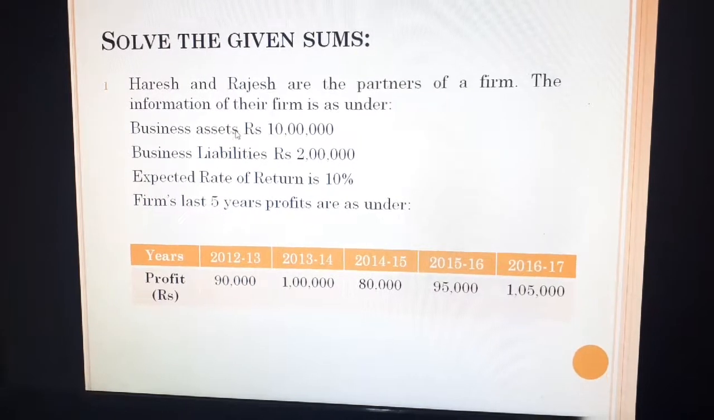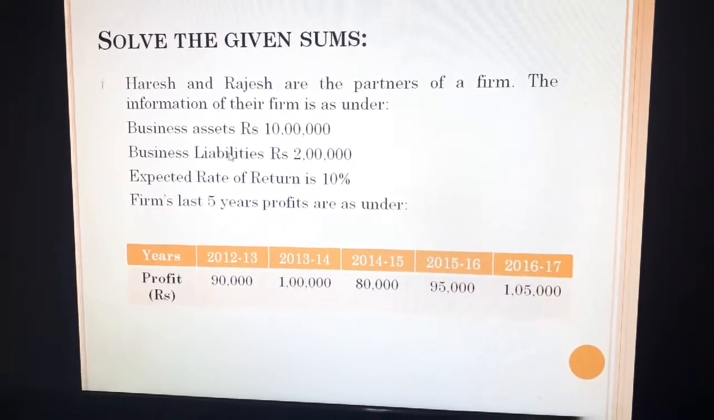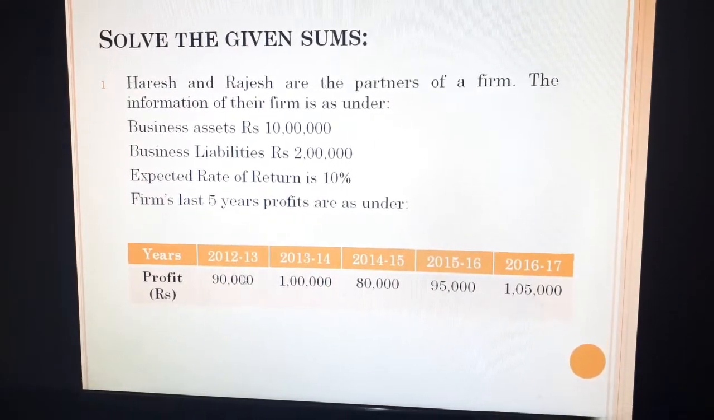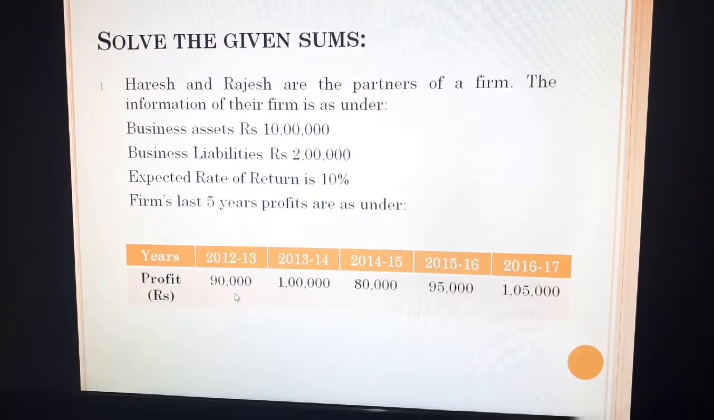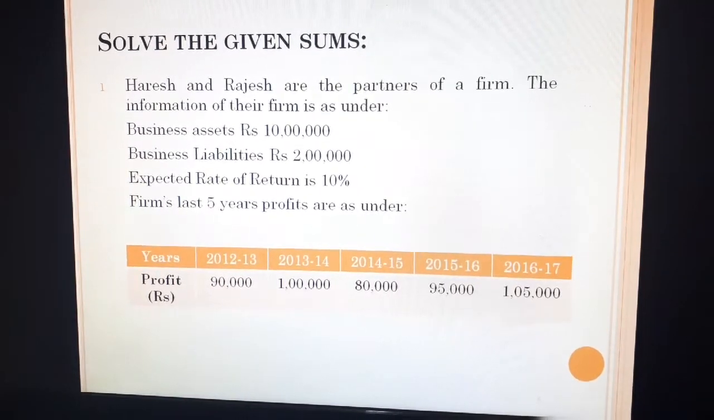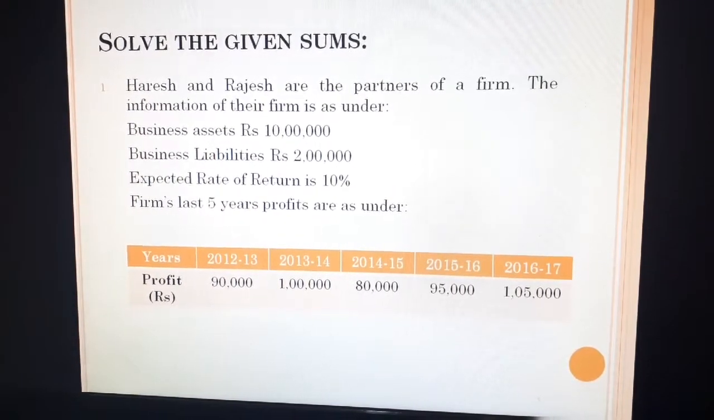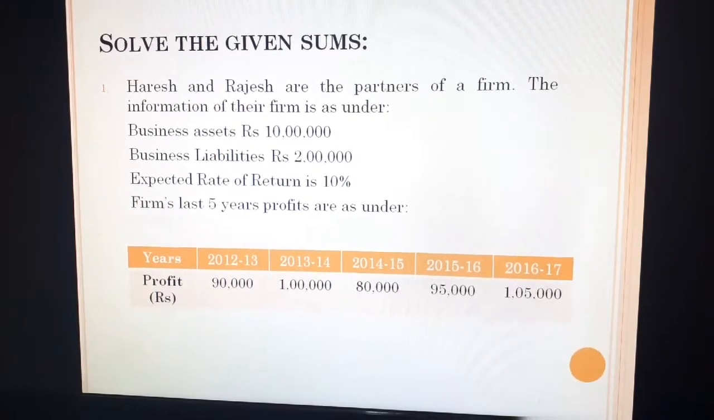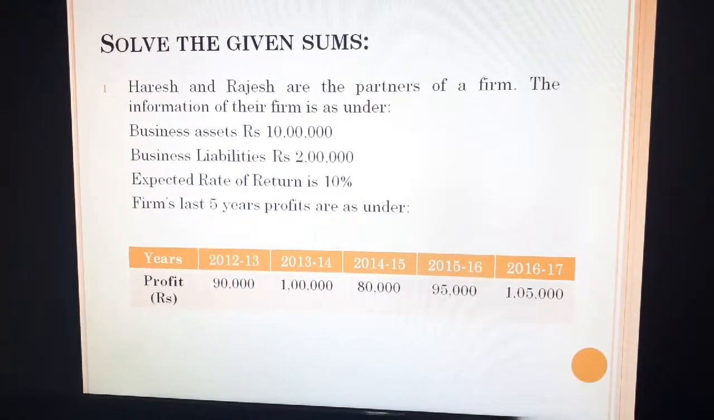So first we have to calculate capital employed with the help of assets and liabilities. Then we have to calculate average profit. On the basis of average profit and with the help of expected rate of return, we will calculate capitalized profit. And then after we have to find goodwill. And the formula of goodwill is capitalized profit minus capital employed.